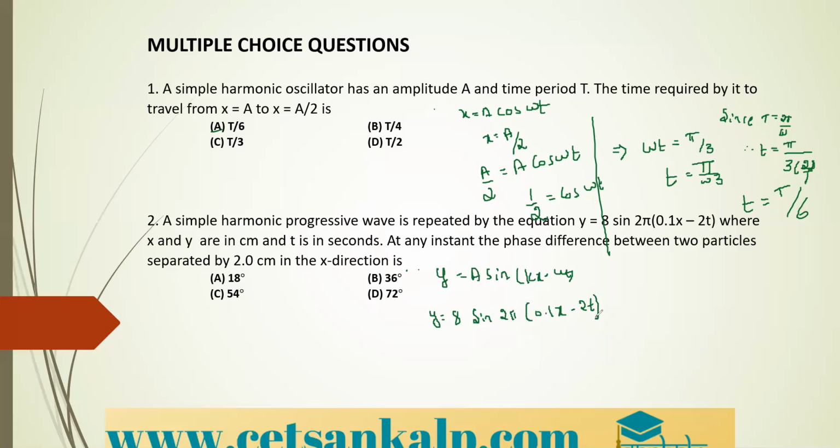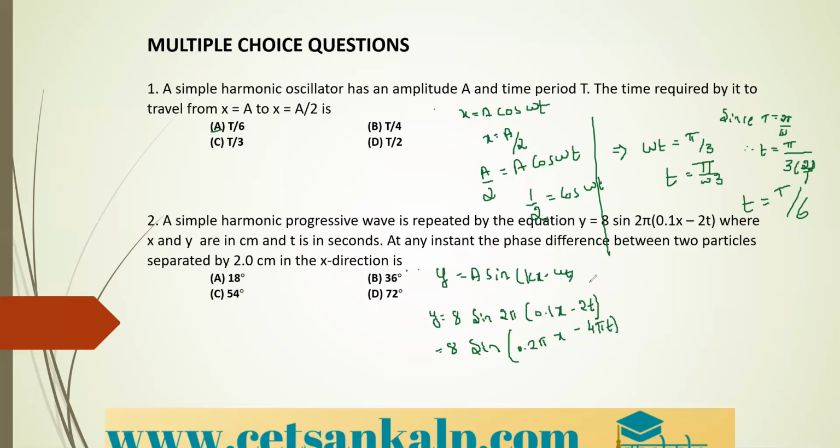So by comparing these two equations, what can we write here? See here students, we can also simplify this equation. Whatever 2 pi is there, we can multiply inside the bracket. Therefore, we can write it as y is equal to 8 sin (0.1 into 2, that is nothing but 0.2 pi x minus 4 pi t).